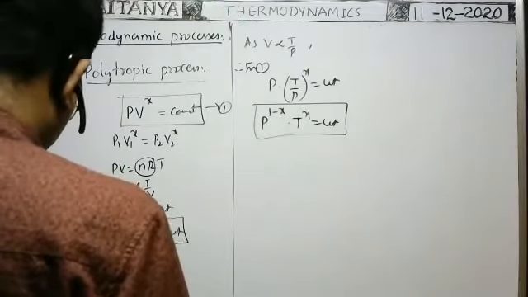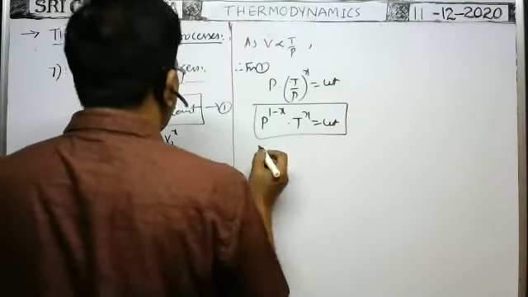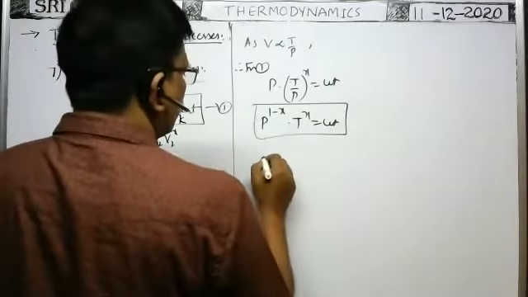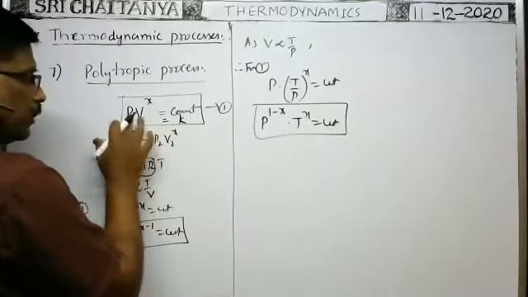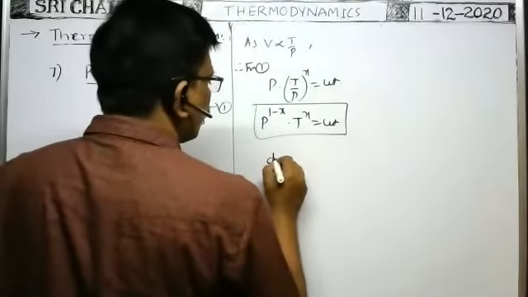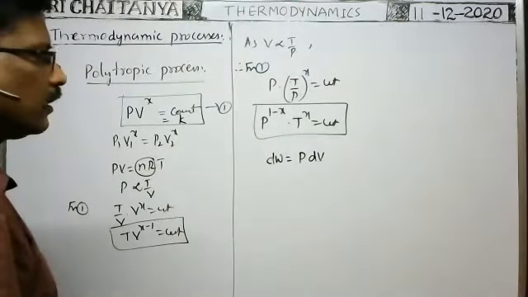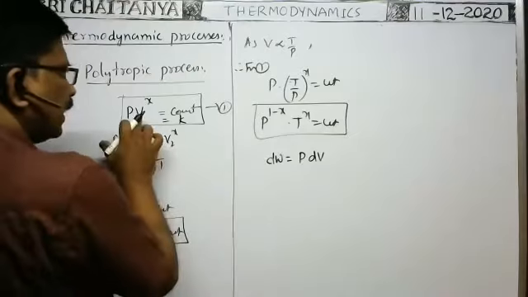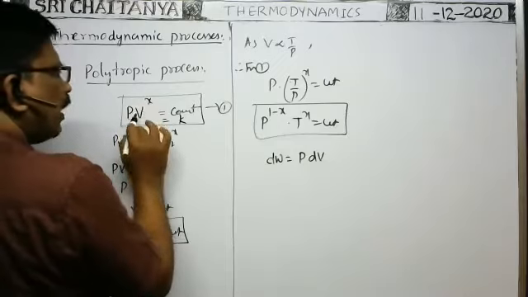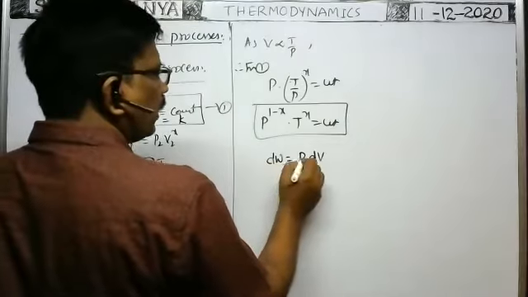Now, in this polytropic process, what is the formula for work done? Suppose this constant is a small k. Then in the polytropic process, pressure is not constant. When volume changes, pressure also changes. That's why for a small change in volume, the work done is equal to P into dV. For the small change in volume, the pressure can be taken as constant, so the small external work done is equal to P into dV.